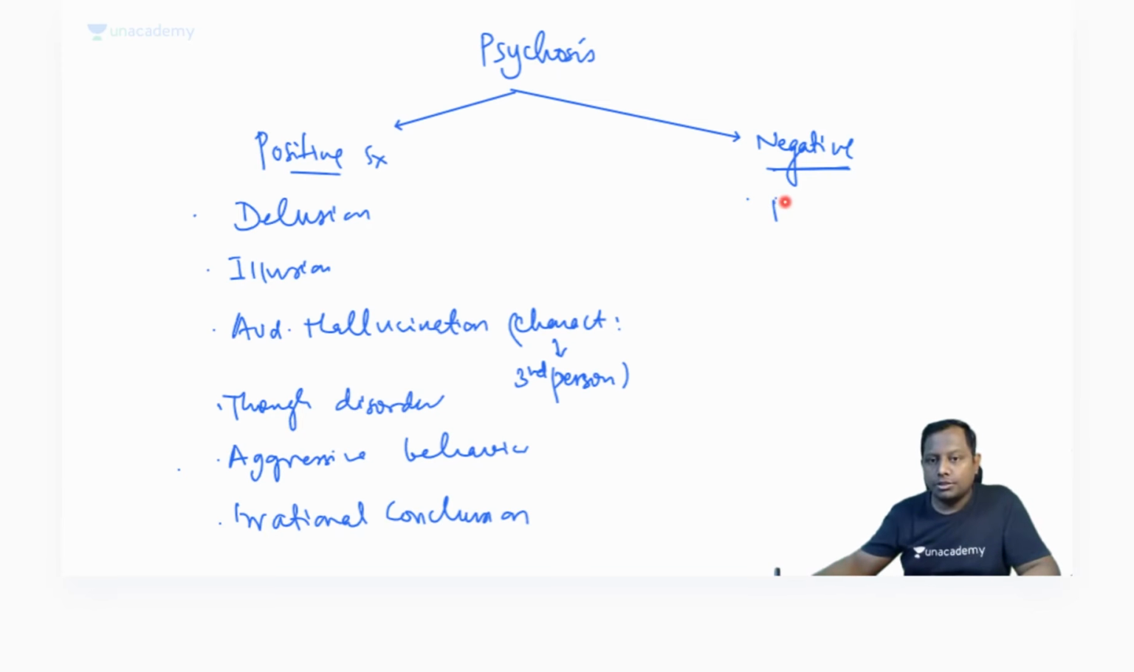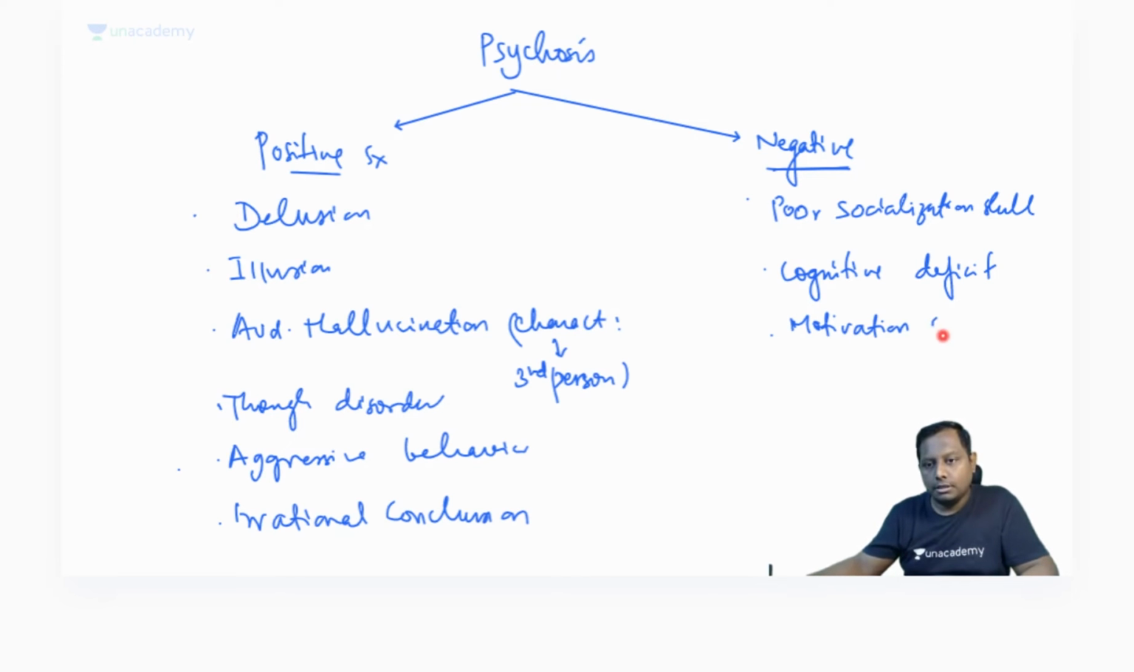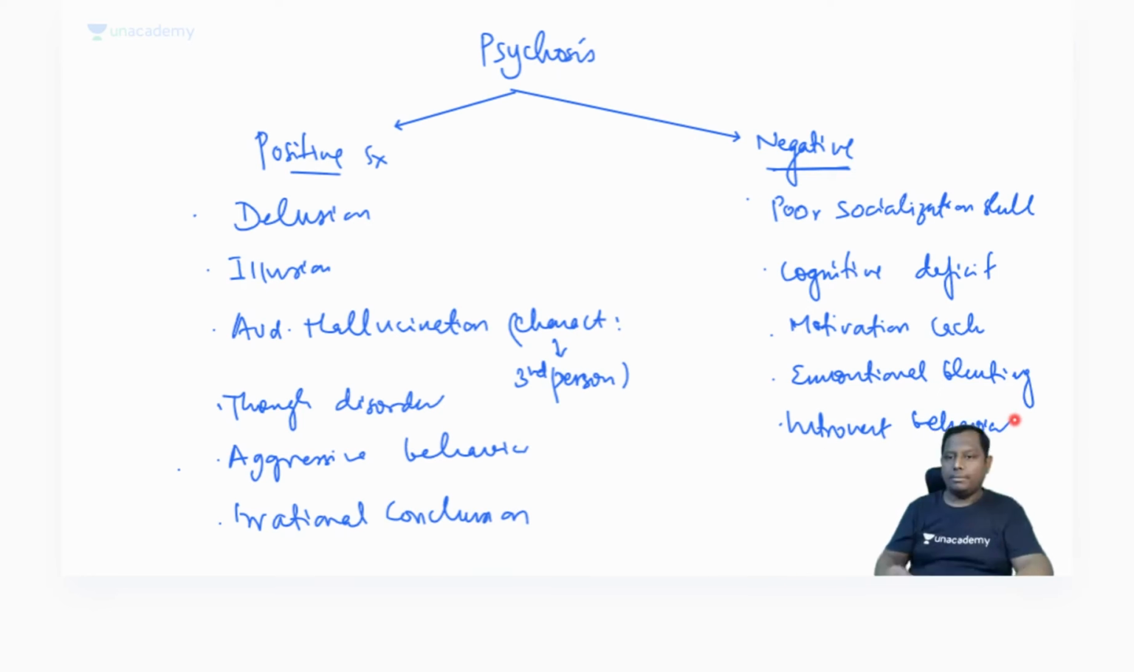Negative symptoms are poor socialization skills. This person doesn't like to go out or meet people. Cognitive deficit is also a negative symptom. Then motivational lack: doesn't like to do much in life. Emotional blunting. Introvert behavior, always likes to stay inside. So introvert behavior and poor socialization skills all come under the negative symptoms.